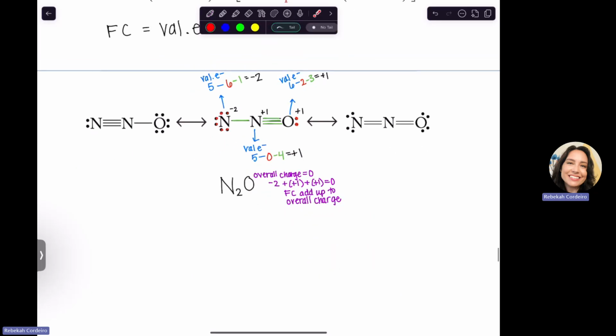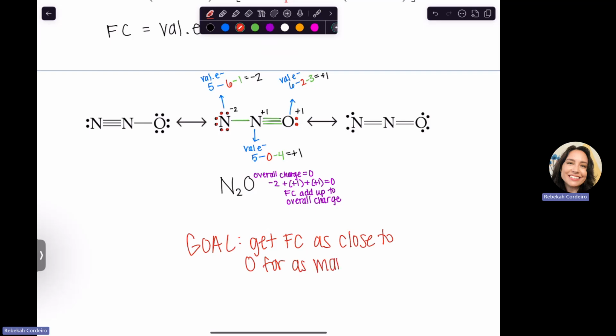Now, the goal is to get formal charge as close to 0 for as many atoms as you can.